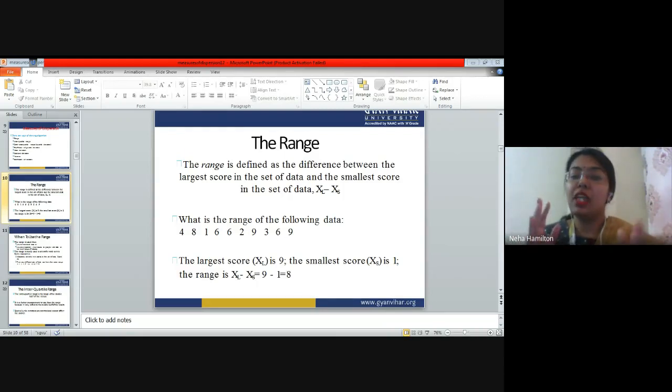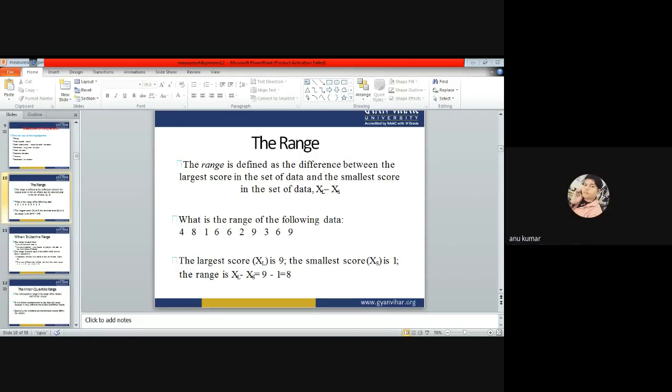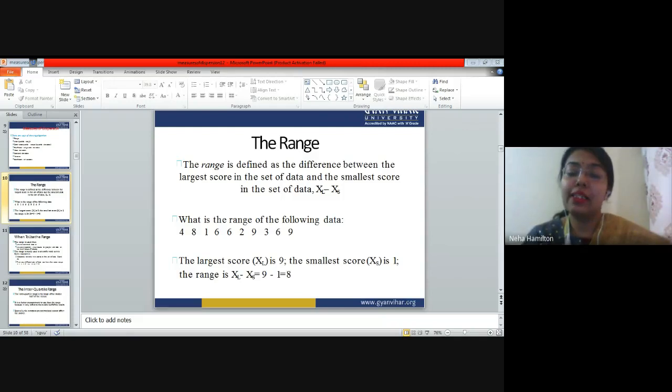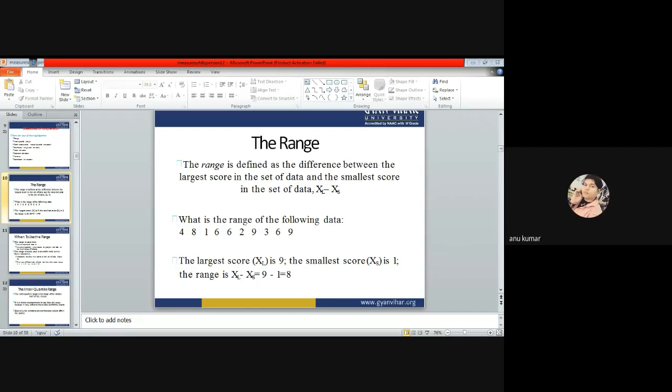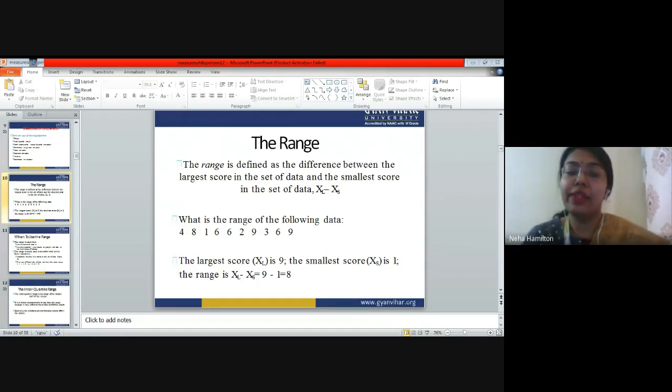For example, what is the largest point in this set of data? Tell me, what is the largest number? 9. 9, right? So 9 is the largest number, or which is the smallest? 1, ma'am. 1, right? So how will we calculate range?